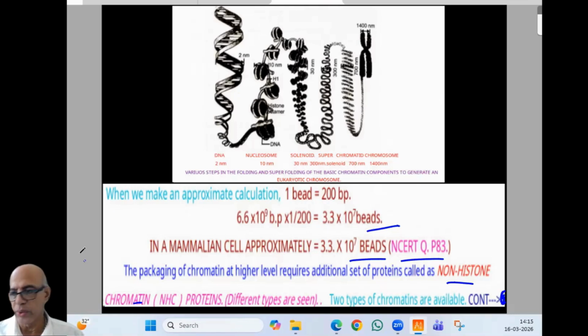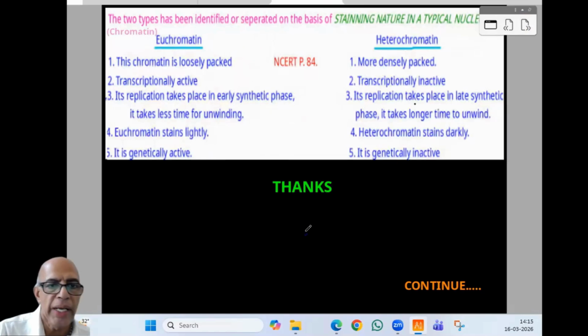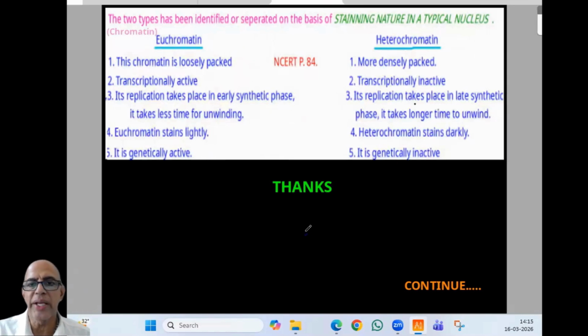There's another usual question. For convenience and to save time, I put a table there. 2 types have been identified or separated on the basis of staining nature and nuclear chromatin. The 2 types of chromatin are euchromatin and heterochromatin. It is a famous question. A very famous, repeated question. This year also we can anticipate it. I think it is clear. In minimum time, I tried to cover the entire portion.